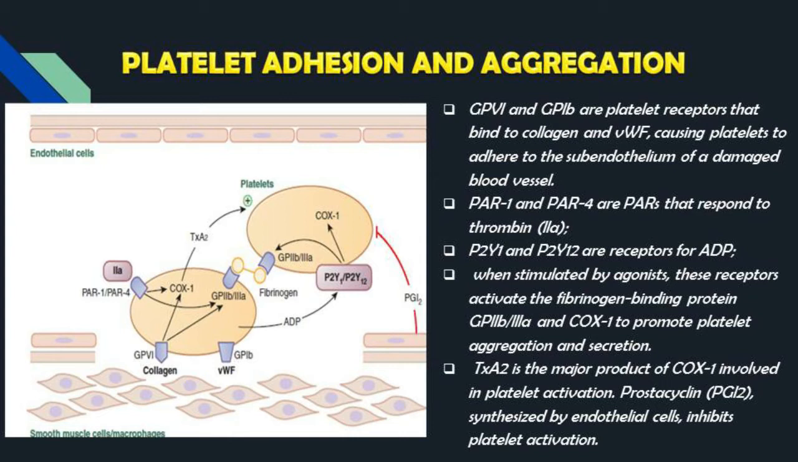PAR-1 and PAR-4 are PARs that respond to thrombin. P2Y1 and P2Y12 are receptors for ADP. When stimulated by agonists, these receptors activate the fibrinogen-binding protein GP2B/3A and COX-1 to promote platelet aggregation and secretion. TXA2 is the major product of COX-1 involved in platelet activation. Prostacyclin, PGI2, synthesized by endothelial cells, inhibits platelet activation.